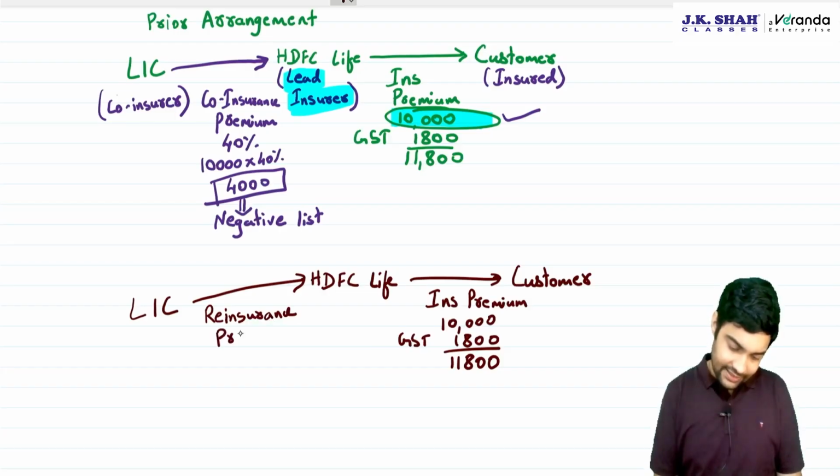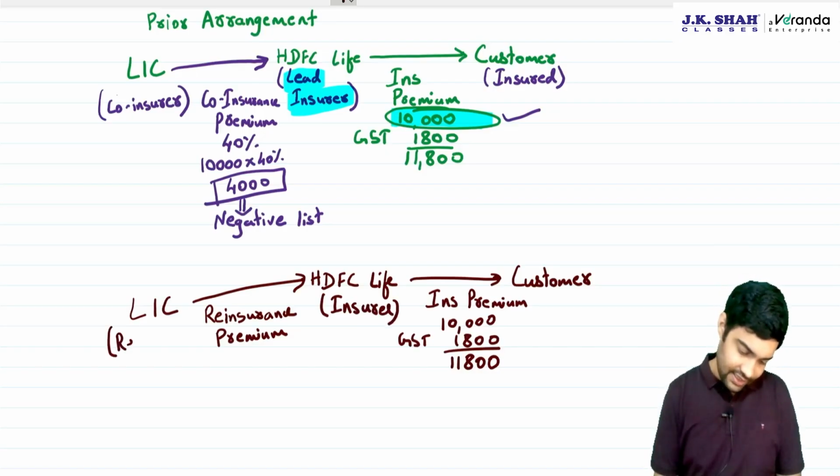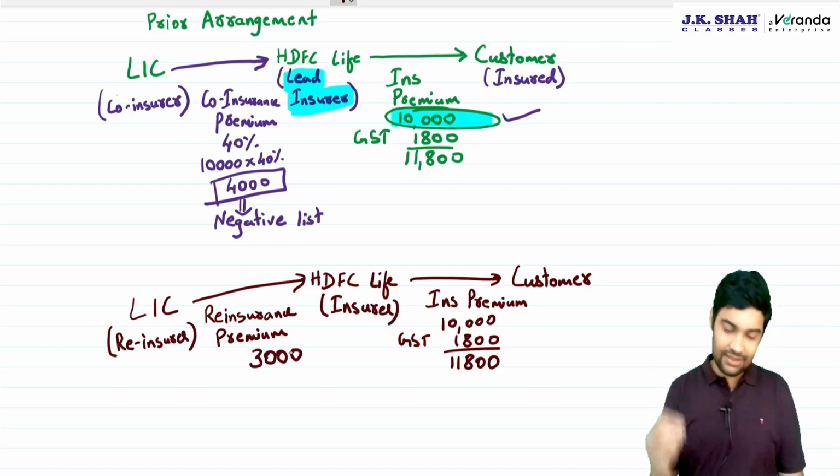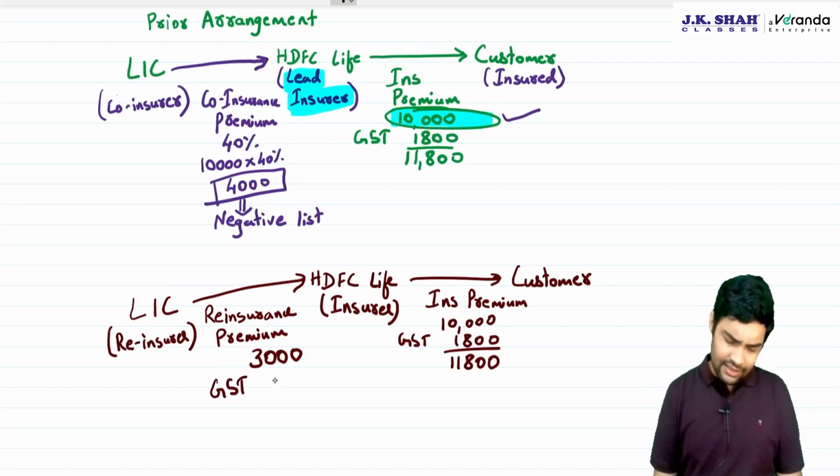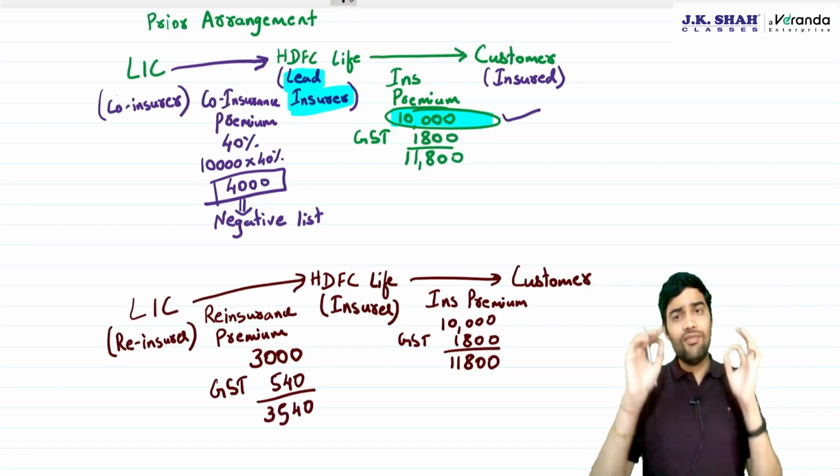Now, here LIC will charge reinsurance premium. HDFC Life is called as the insurer, LIC is called as the reinsurer. So, say suppose reinsurance premium is 3,000 rupees. On this 3,000 rupees, entire industry was paying GST. No problem at all. This 3,000 was clearly suffering GST.